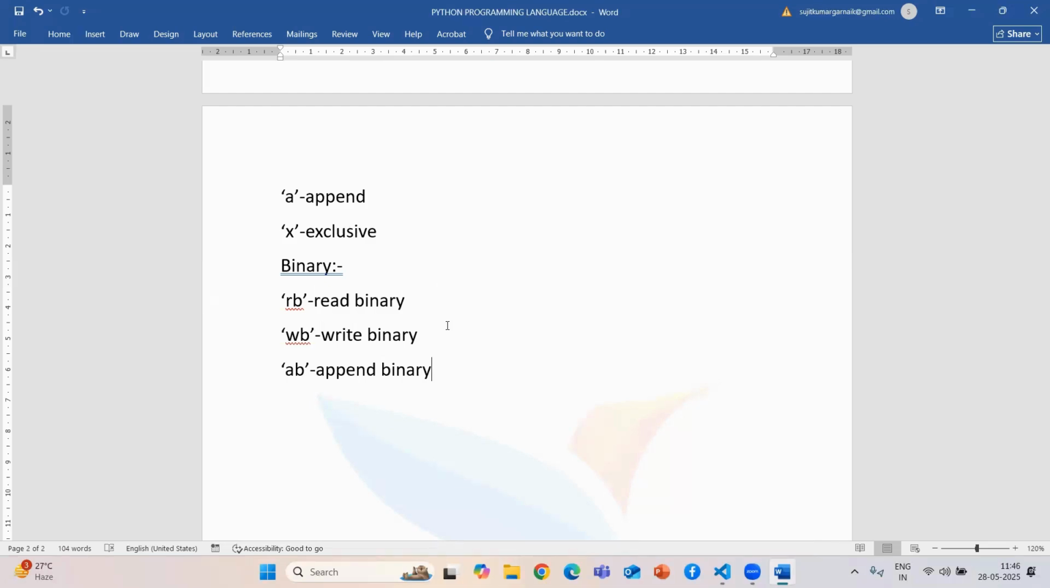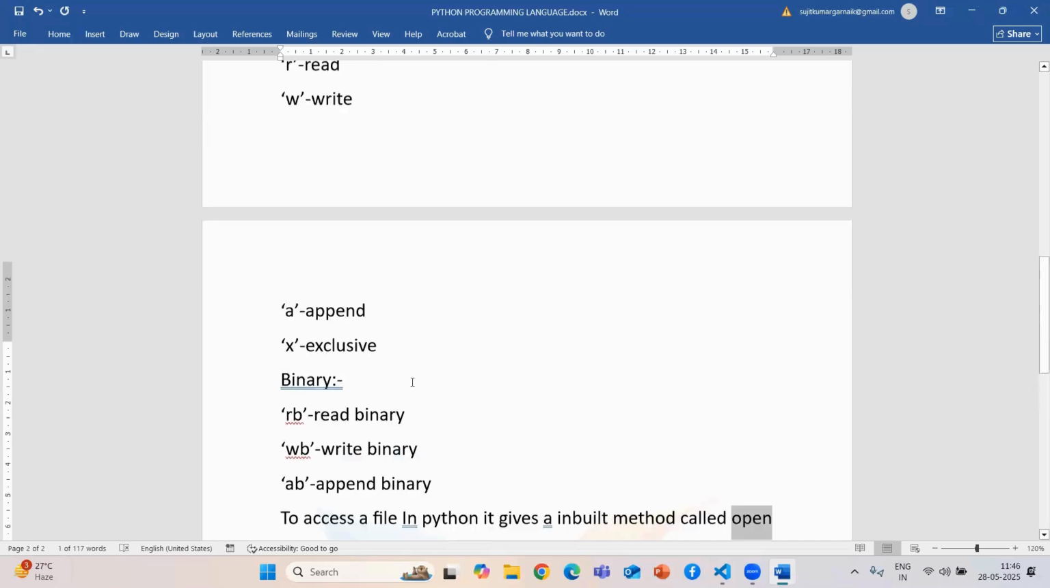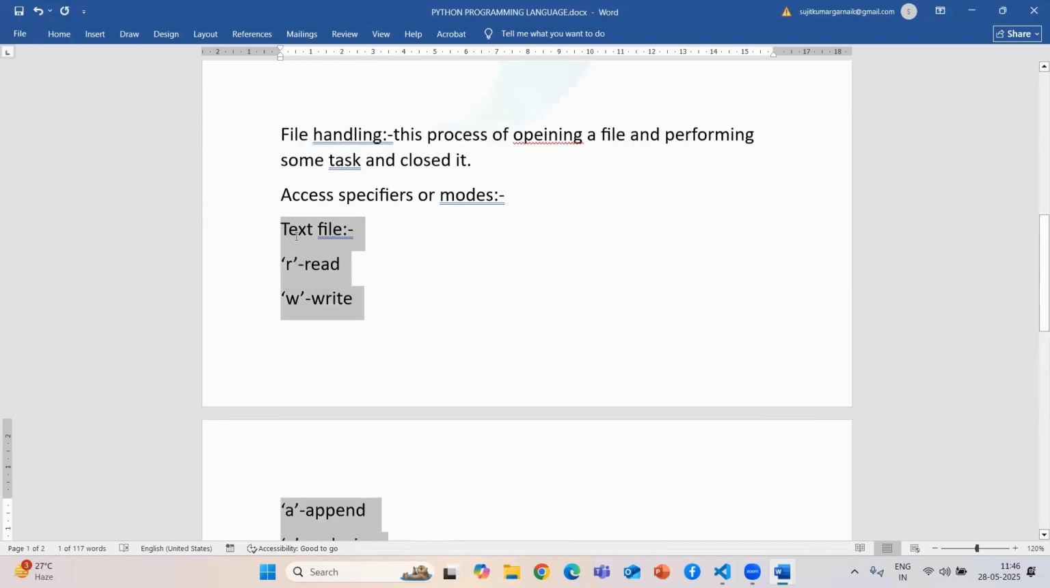If we want to open a file, we have something available in Python called a built-in method. To access a file in Python, it gives a built-in method called open. With the help of open, you can open a file by using all your access modes or access specifiers.